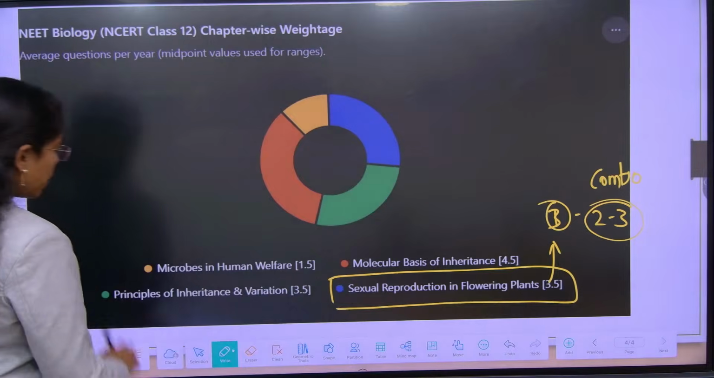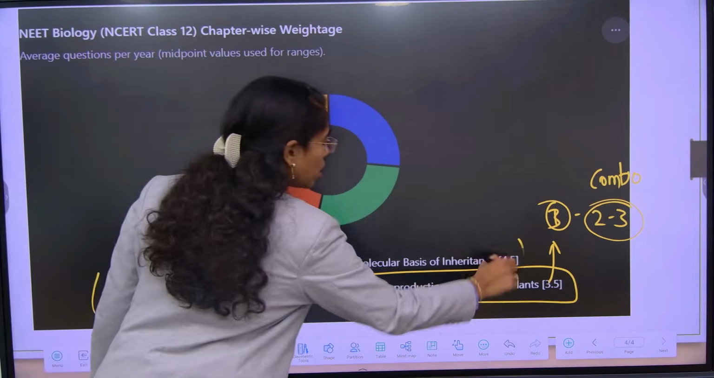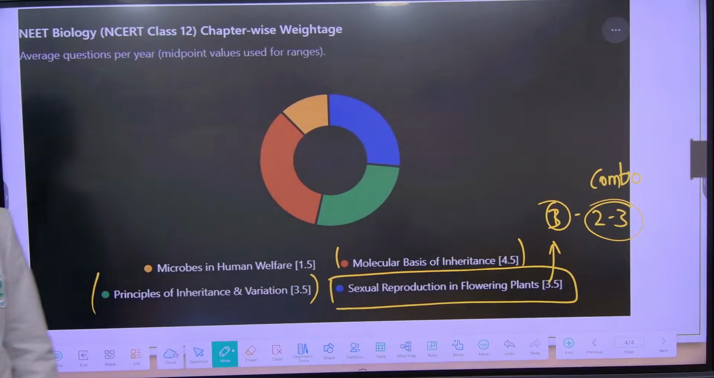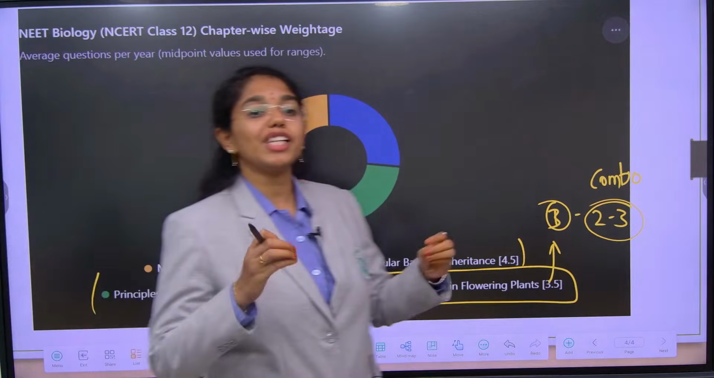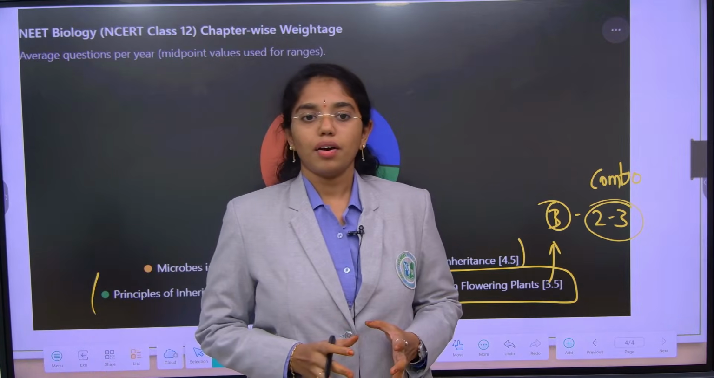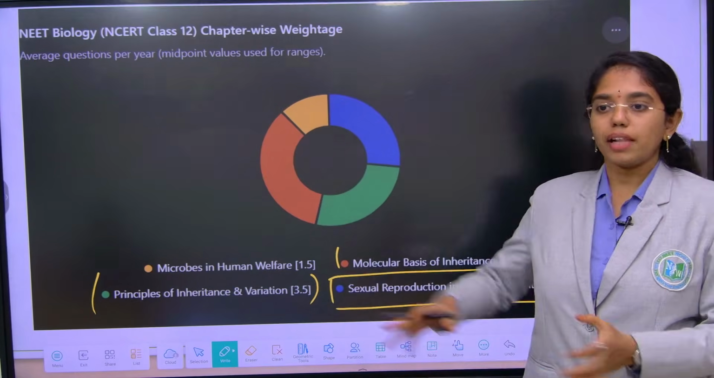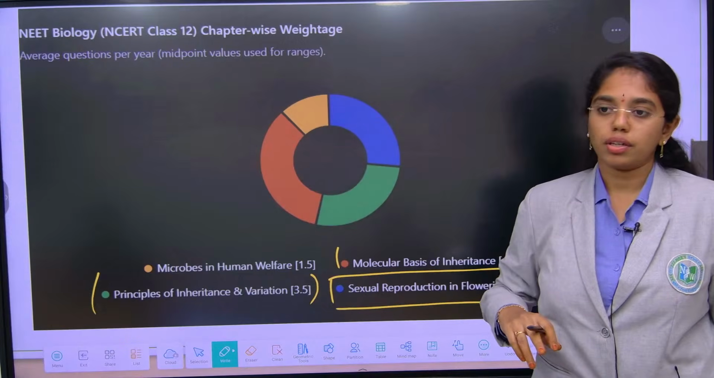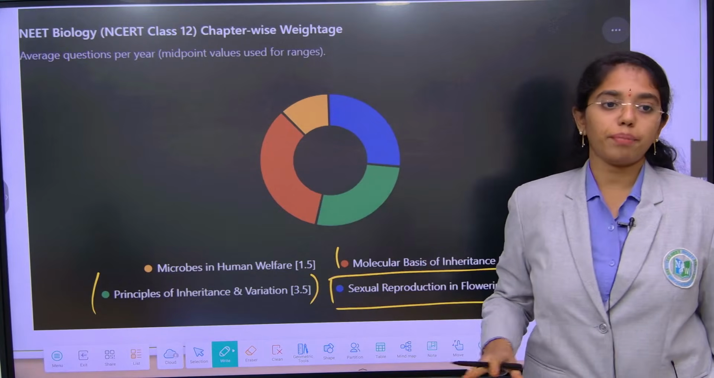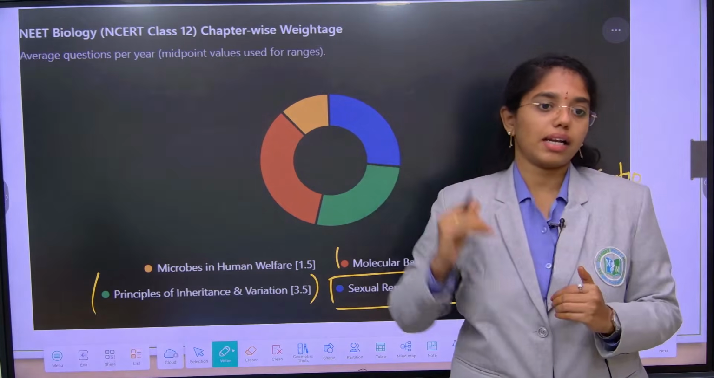Then comes principles of inheritance and variation, and molecular basis of inheritance. These 2 are broad, vast chapters where you will enjoy biology. Starting from heredity in class 11 and 12, and here also we will be learning, and this continues even in your graduation. Learning it properly is very important, not just considering your NEET exam, but higher standards as well.